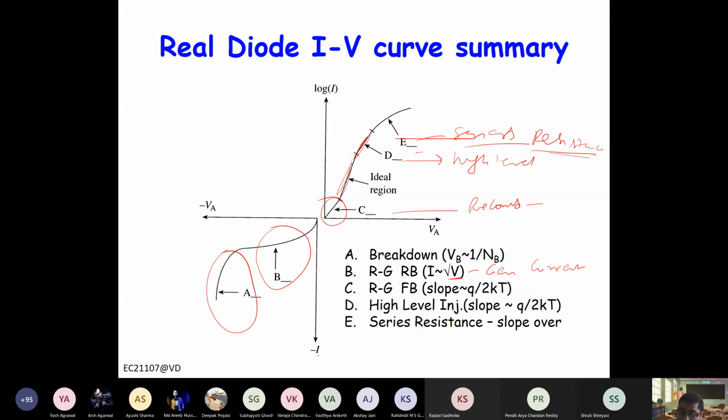Now this is basically the assumption that because the doping is high, in the quasi neutral region there is no drop, right? But for high current, when the current is very large, this is not valid, right? So we will have to take into account the drop in the quasi neutral region.